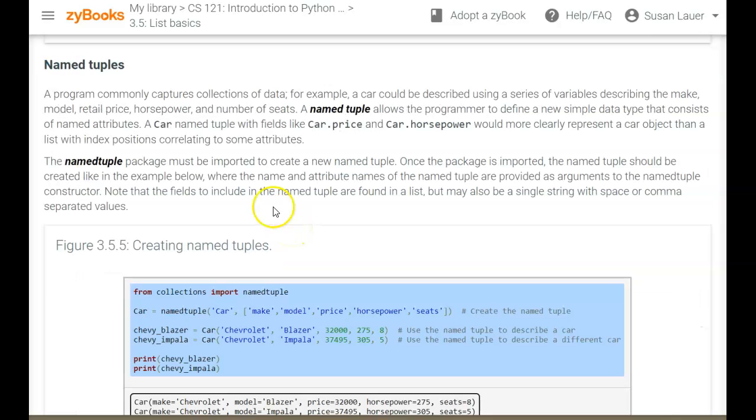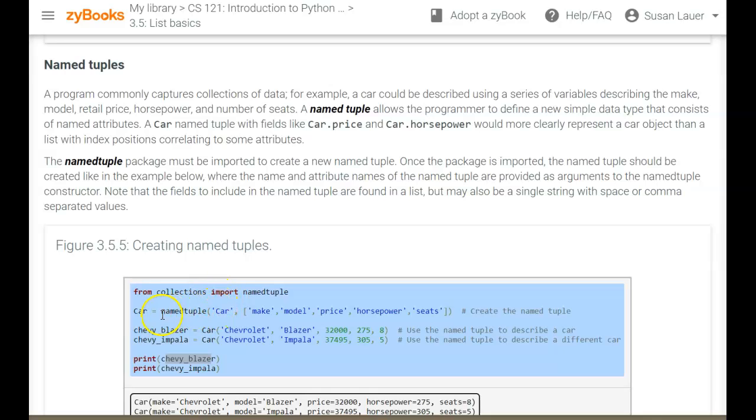So far we have a string, a list, and a tuple. Now we're going to add named tuples to that. A named tuple is a package, and it has to be imported. It's part of a larger group, which is called collections. So from collections, I'm importing namedtuple. This is a little more complicated than the import math.